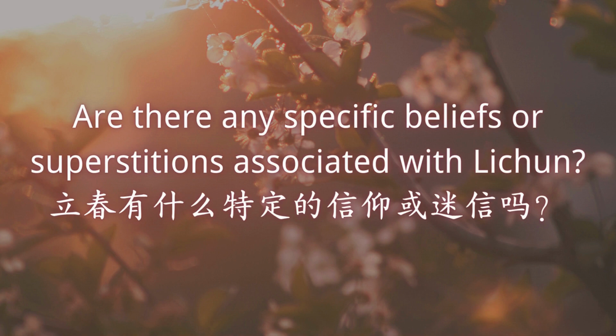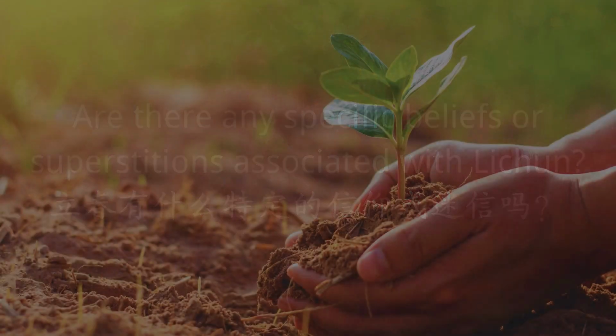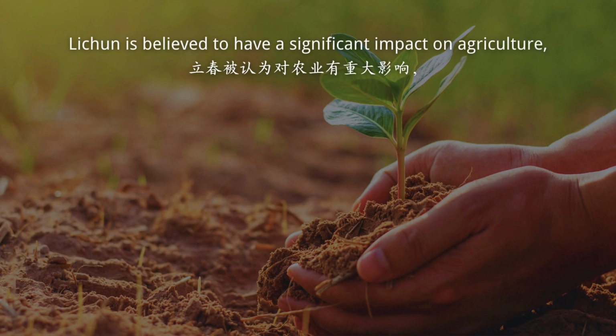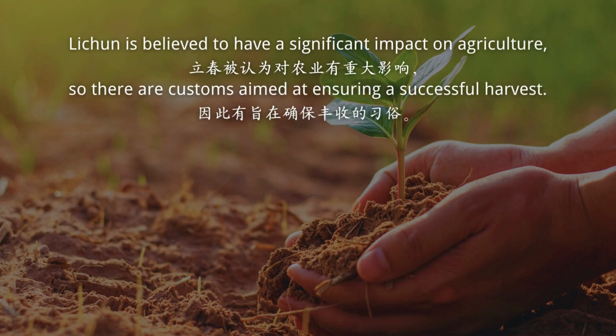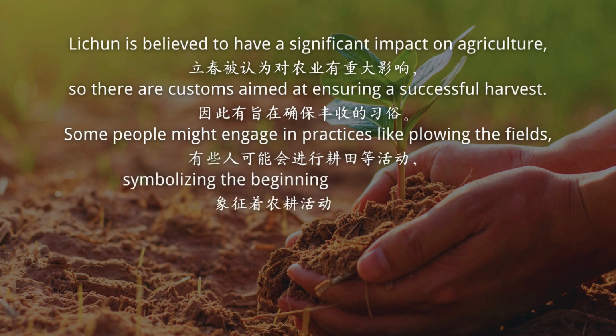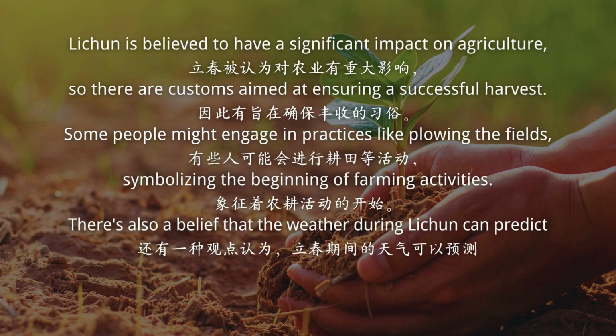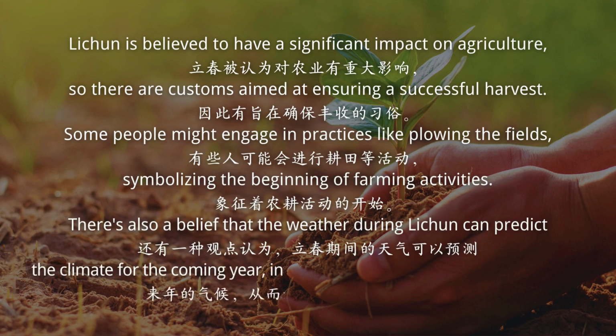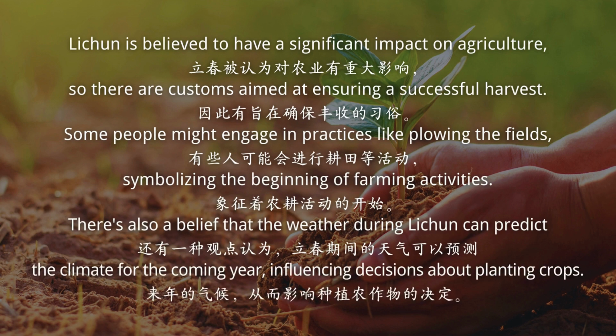Are there any specific beliefs or superstitions associated with Li Chun? Li Chun is believed to have a significant impact on agriculture, so there are customs aimed at ensuring a successful harvest. Some people might engage in practices like plowing the fields, symbolizing the beginning of farming activities. There's also a belief that the weather during Li Chun can predict the climate for the coming year, influencing decisions about planting crops.